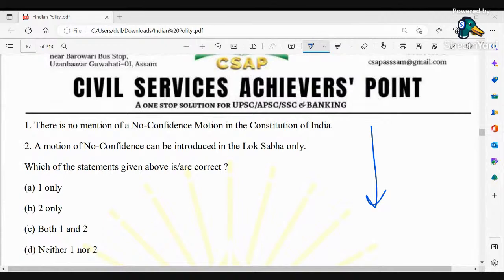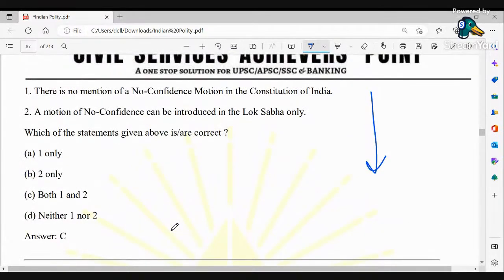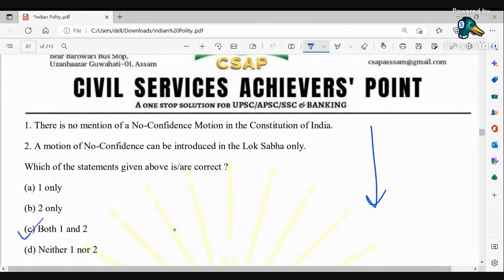No one? So here the correct option is C, that is, both statements are correct. We know that no confidence motion is not mentioned in the Constitution, and also that a motion of no confidence can be introduced in the Lok Sabha only. Rajya Sabha is not empowered to entertain it.